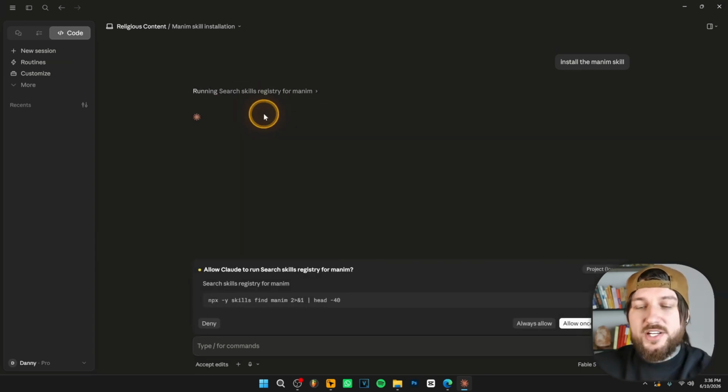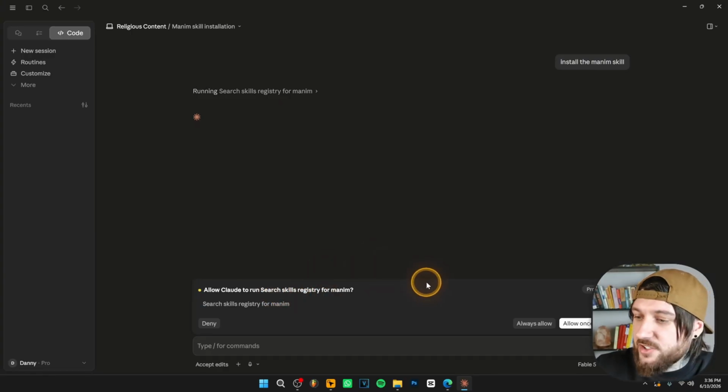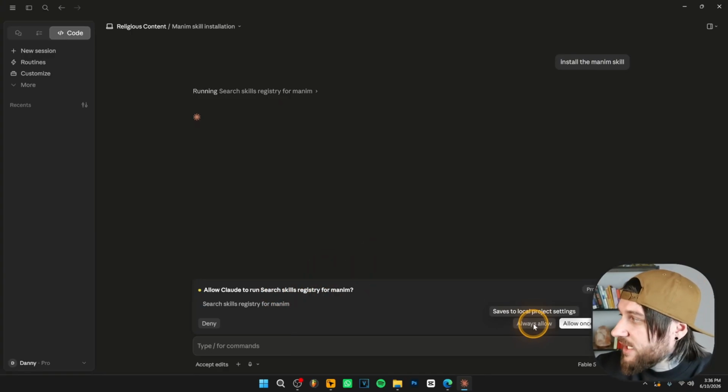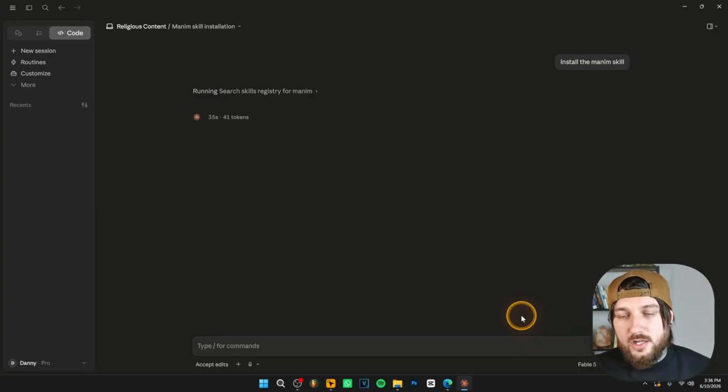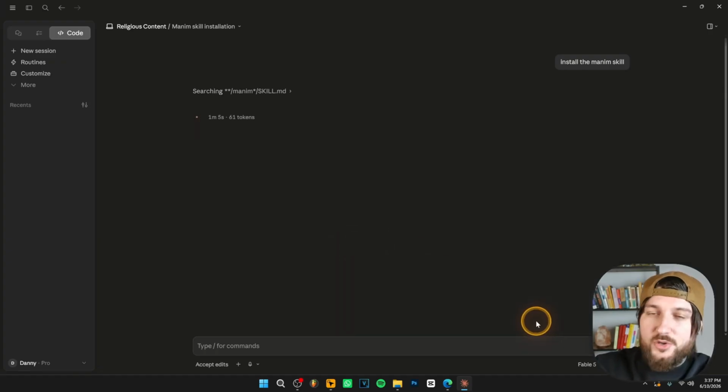Now, I already have this skill installed, but I'm just going to install it again just to show you. So as you can see over here, allow Claude Code to run search skills registry for blah, blah, blah. What you need to do is click over here on this button, which says always allow. So click on this to always allow Claude Code to do those things. Once again, Claude Code is going to ask you to allow it. So click over here, always allow, and it's probably going to ask you again.